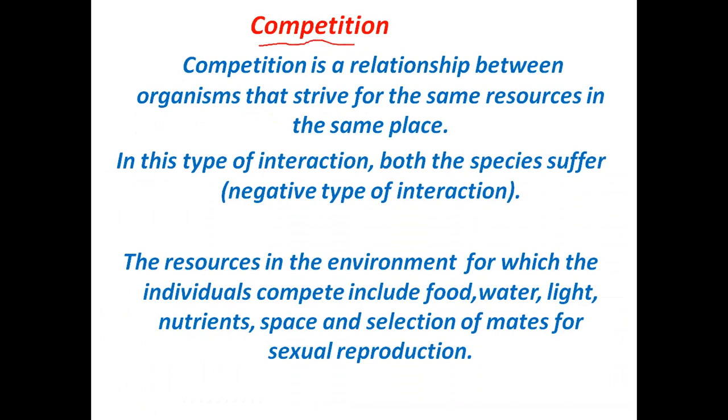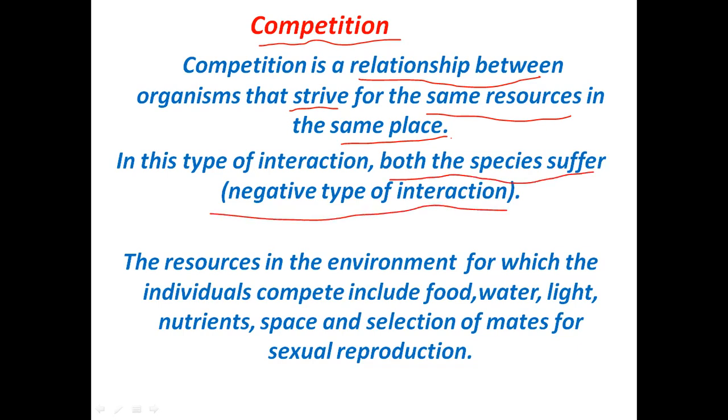Now competition is also a negative interaction. Competition is a relationship between organisms where the organisms strive or compete for the same resources in the same place. In this interaction both the species suffer. So this is a negative interaction.